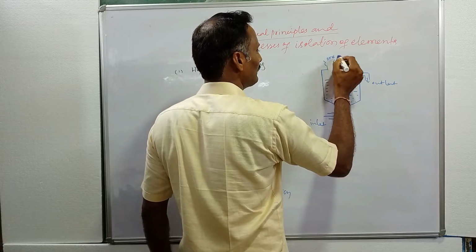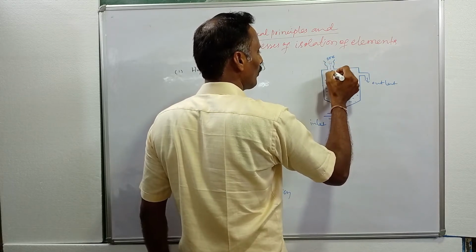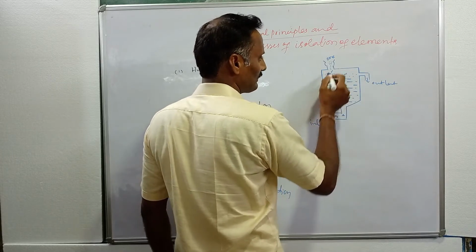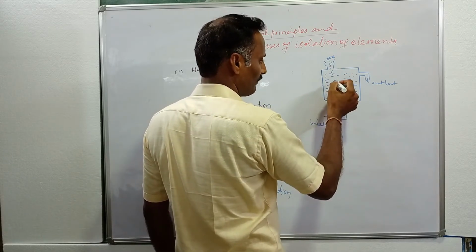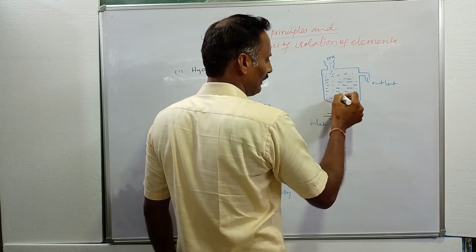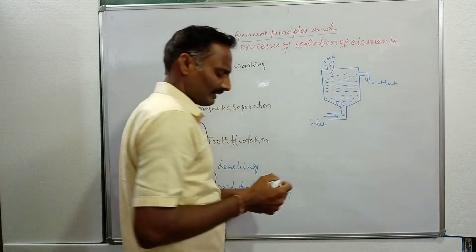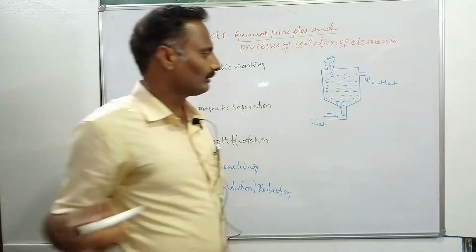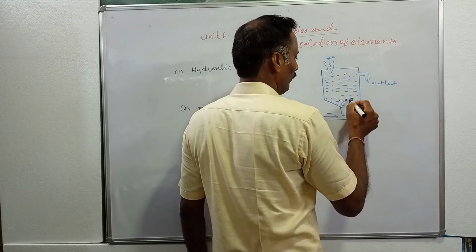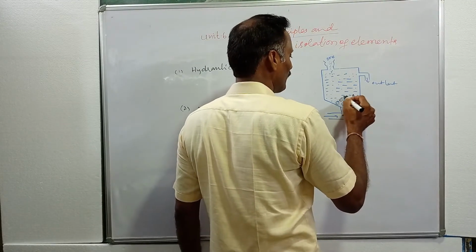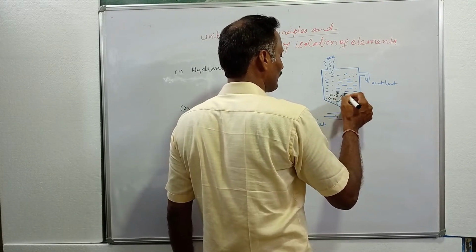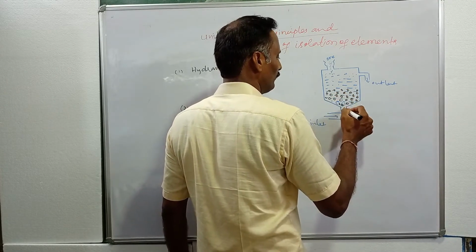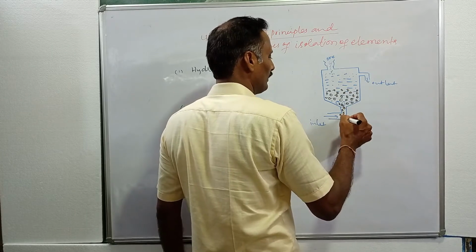These are ore particles. When powdered ore particles are dropped in the tank, the metallic ore particles, metals, are heavier when compared to non-metals. That's why the metallic ore particles settle at the bottom of the tank. Here the ore particles are settled.